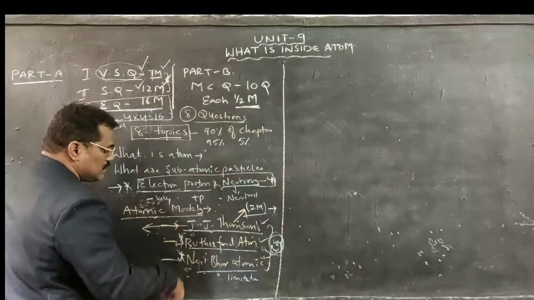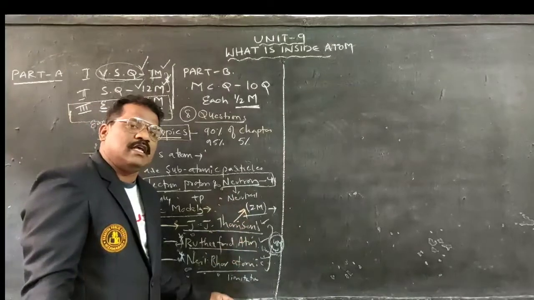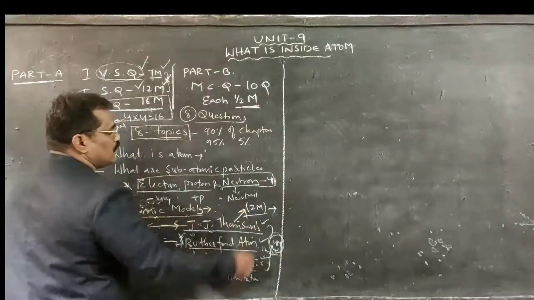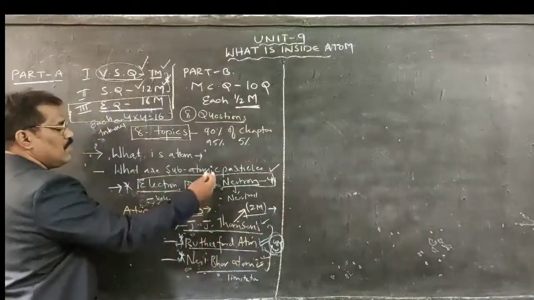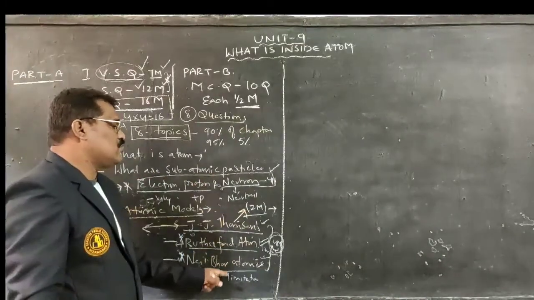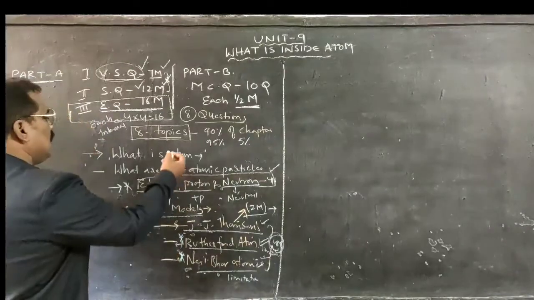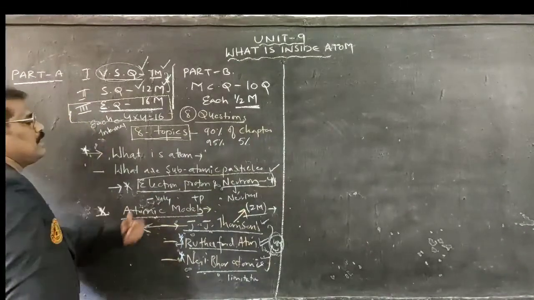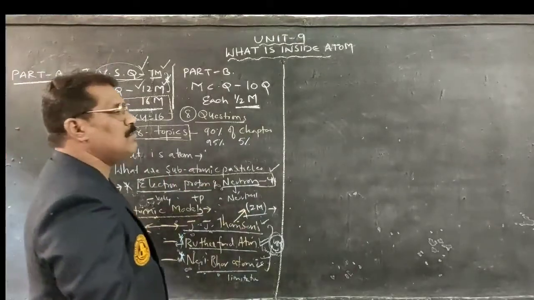atomic model as well as Niels Bohr atomic model postulates as well as limitations can be asked in the form of 4 marks questions. We got it clearly for how many? 4 marks questions, and 2 marks questions also we have studied clearly. This is regarding the second part. First part is what? Atom, subatomic particles, how they are arranged. Atomic models we have completed.